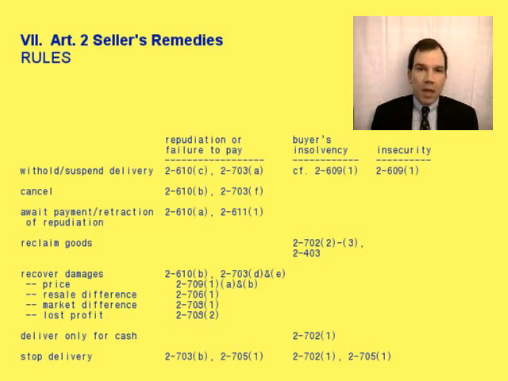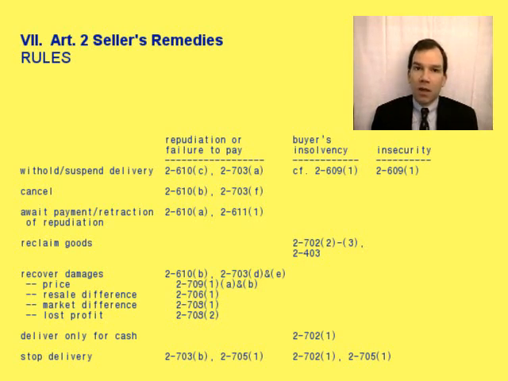Well, that may give the seller reasonable grounds for feeling insecure, as we'll see, in which case the seller could demand adequate assurance of performance and suspend performance until that adequate assurance was provided. In addition, the seller could reclaim the goods under Section 2-702(2).